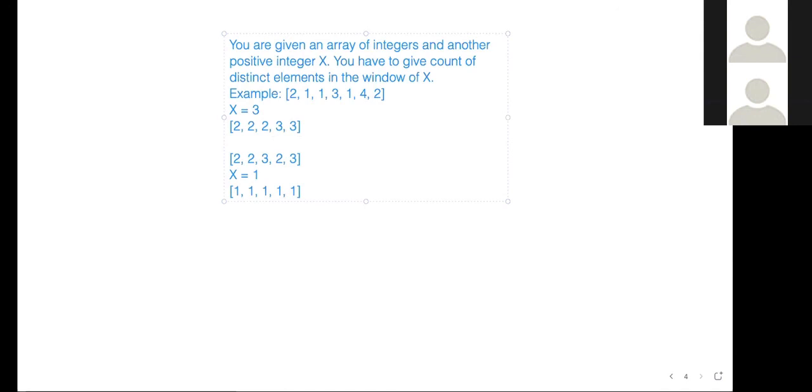For every window, we can create a dictionary, and the keys will anyhow be the unique values. So we can return the number of keys, which is nothing but the number of distinct elements, right?